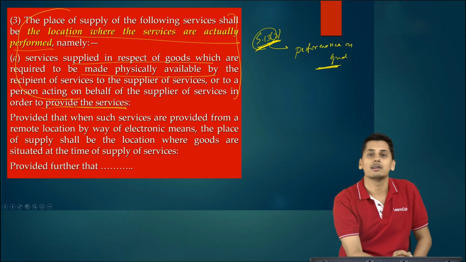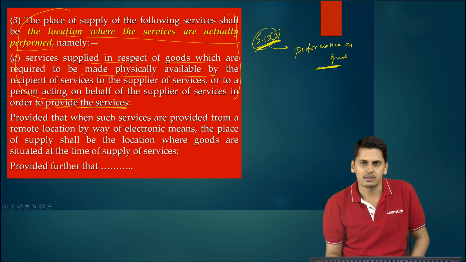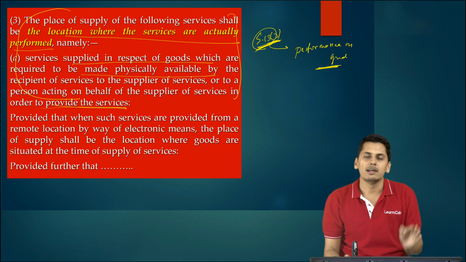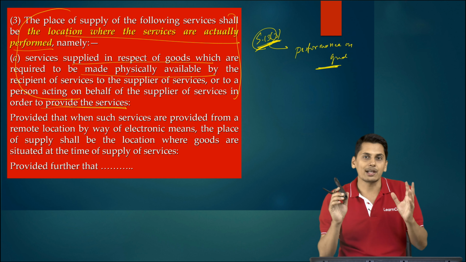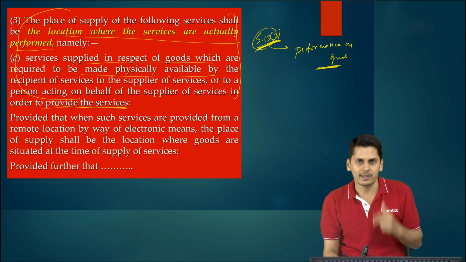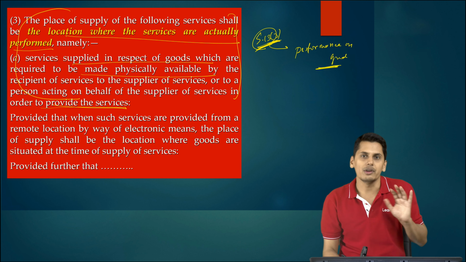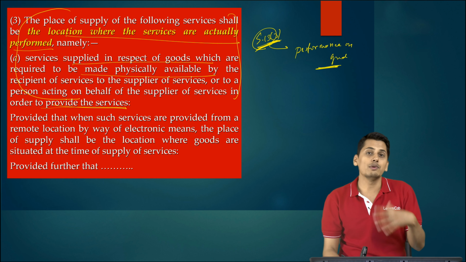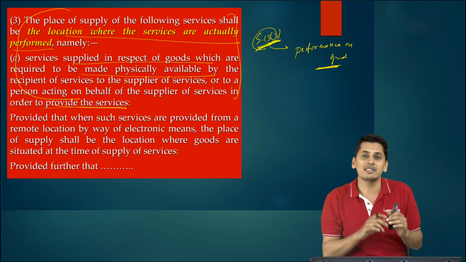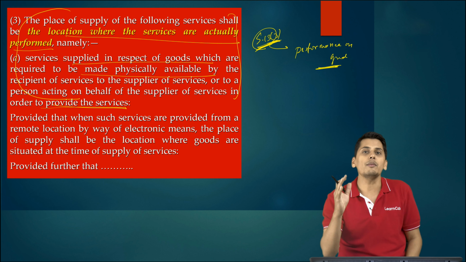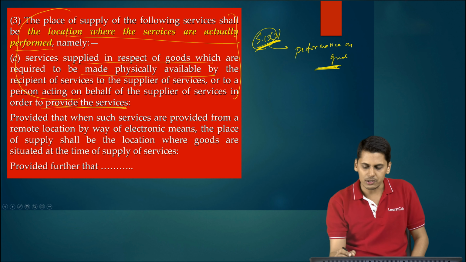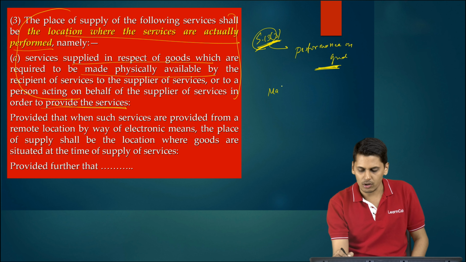Now friends, to this provision there are two exceptions. What is the provision? For such services, the place of supply shall be the place where services are actually performed. Now to this there are two exceptions. The first exception we are not going to discuss now. The second exception is what we are going to discuss, because there is a change in the second exception. Now friends, before discussing the second exception, let us first analyze why there is a requirement for the second exception. So here we go. Now let's suppose friends, you are a manufacturer of a high-end machine.